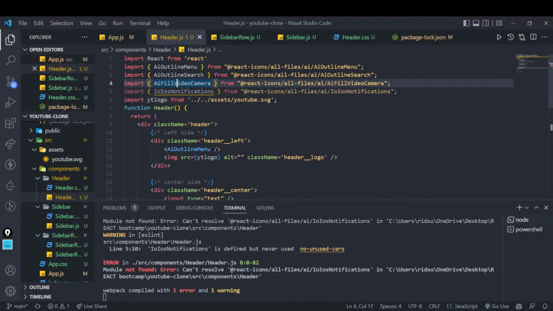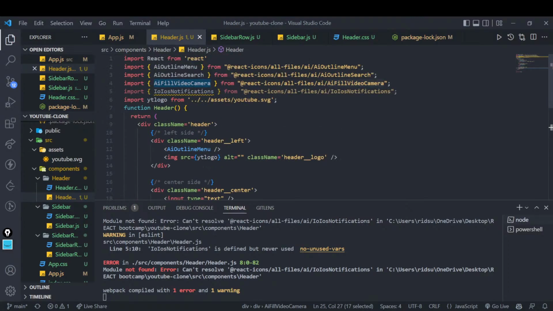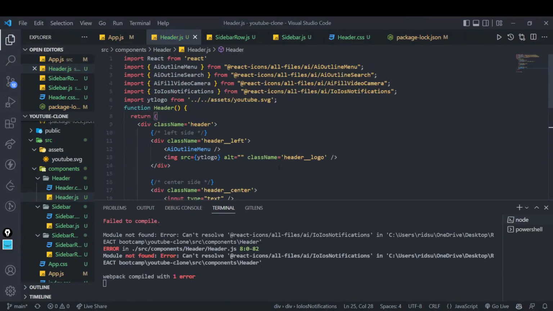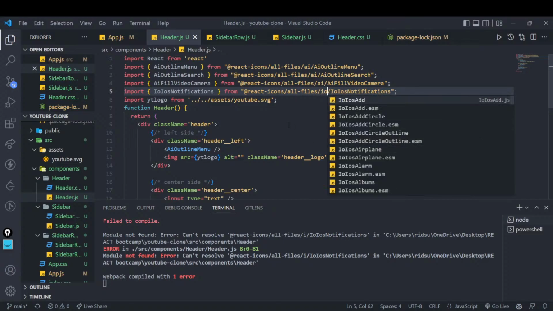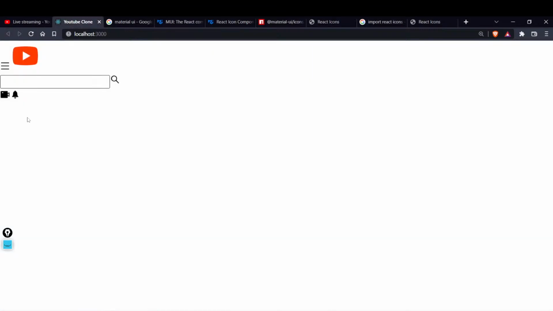After the camera I should have search. After the camera I should get notification. Yes, right. So okay, AI notification is not there. I think I should write IO, O notification. Yeah, it is there, and now finally you can see that we have all these things, right?